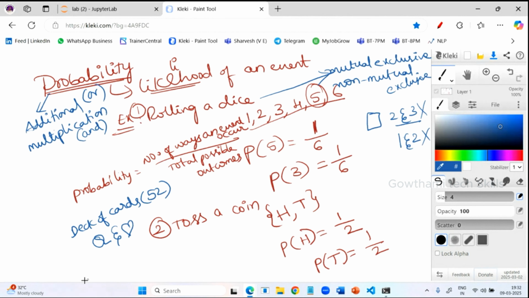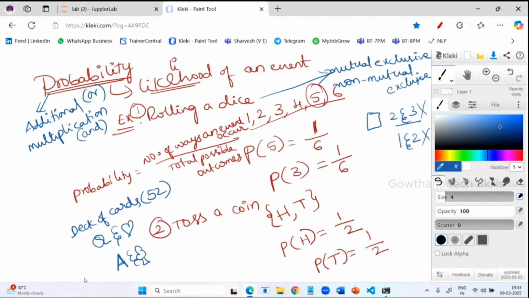I can say picking a queen which is red in color, that is heart. So this is non-mutually exclusive. If I say pick an ace card that is black color, it is also non-mutually exclusive. So which are occurring at a time, that type of probability we call non-mutually exclusive.